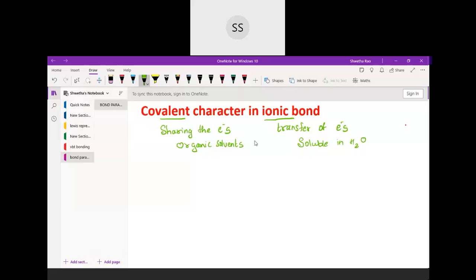But why are we talking about this particular topic, covalent character in ionic bond? We were expecting that ionic compounds should be soluble in water and should have high melting and boiling points. But a few compounds were found that don't dissolve in water in spite of forming the bond through ionic nature, where they transfer their electrons and form the bond. They were not soluble in water, but were soluble in organic solvents, and instead of high melting and boiling points, they showed low melting and boiling points.